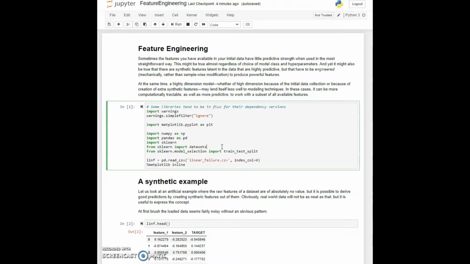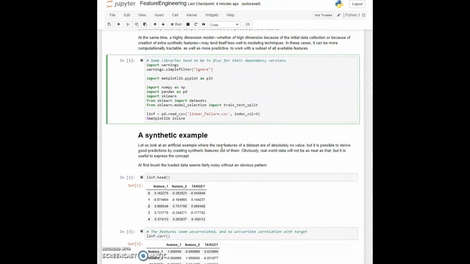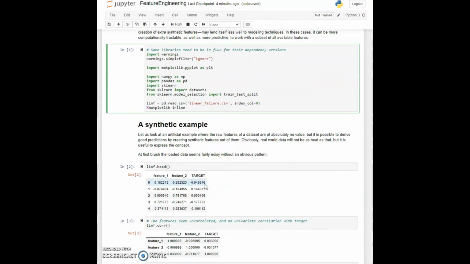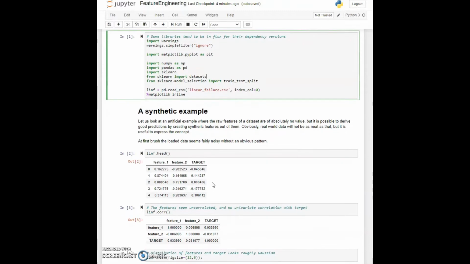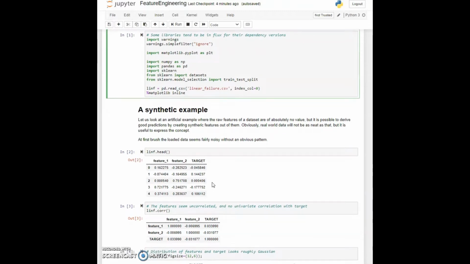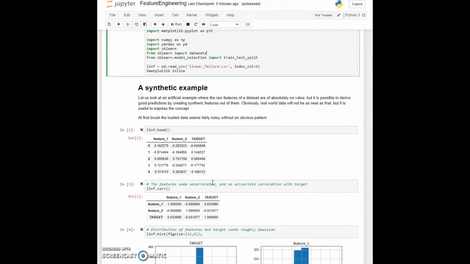Now let's come to cell 2 and see how our data looks. The data that you see here has feature_1 and it has feature_2 and it has a target. We haven't given any more descriptive names to those, but that's fine. We imagine that we might want to do some kind of prediction of the target from feature 1 and feature 2. Now we could ask for the correlation matrix. So the idea about a correlation matrix is that we find out how well correlated various features are with each other. So in cell 3, we find out correlations.